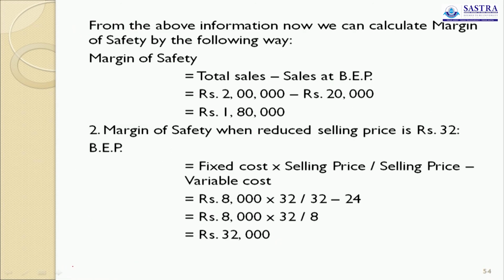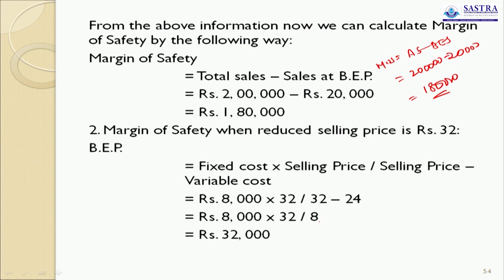But now suppose the company reduces the selling price, what will be the margin of safety? So first you calculate the margin of safety of present sales. Margin of safety is equal to actual sales minus break-even sales. Actual sales 2 lakh, break-even sales 20,000. So 1,80,000 margin of safety. This is for the rupees 40 selling price.